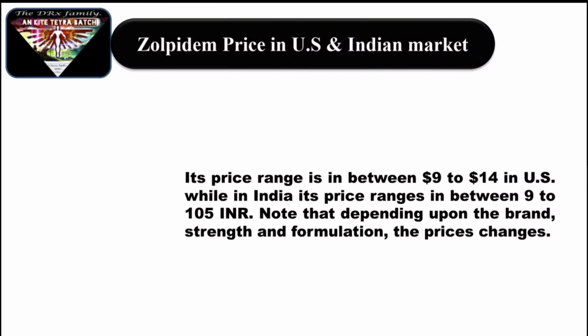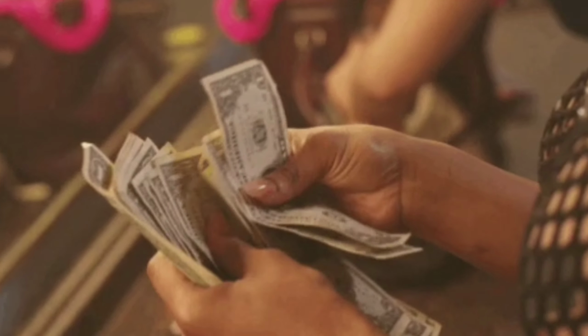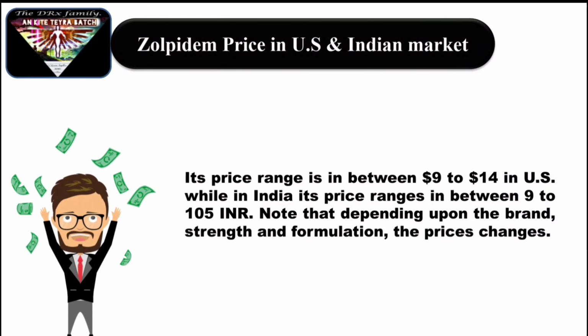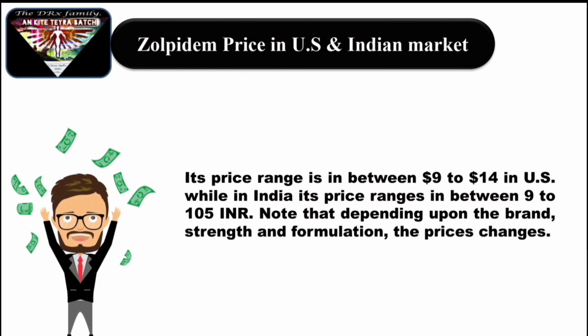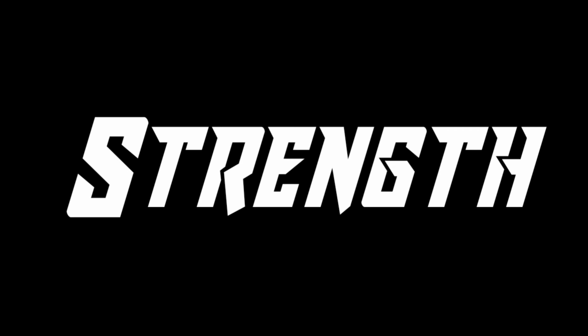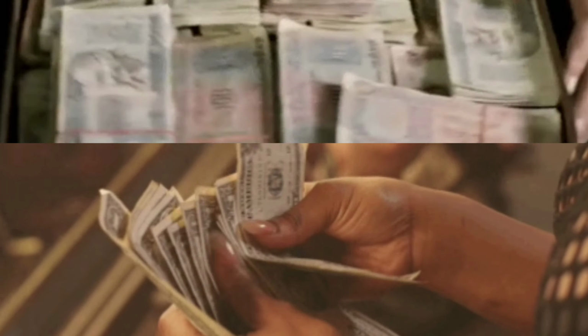Now I'm going to talk about zolpidem price in US market and in Indian market. Its price range is between $9 to $14 in US, while in India its price range is between 9 to 105 INR. Note that depending upon the brand, strength and formulation, the price changes.